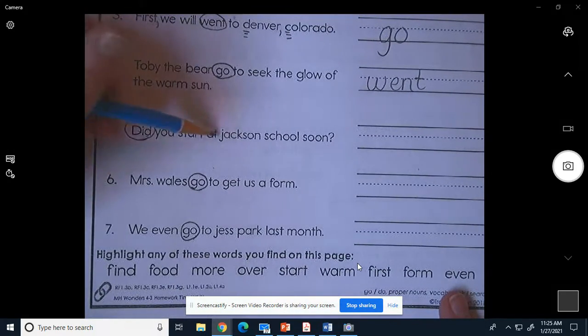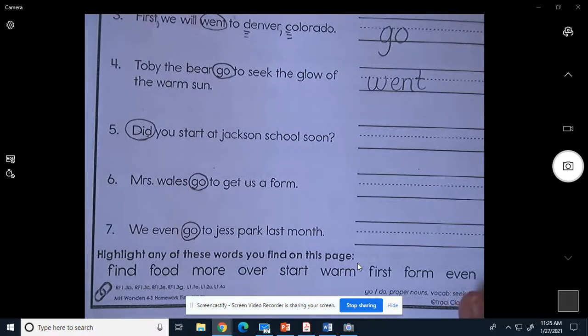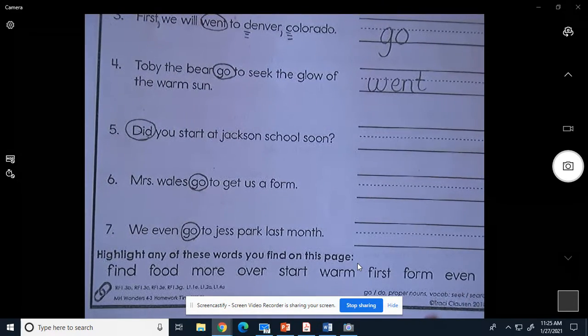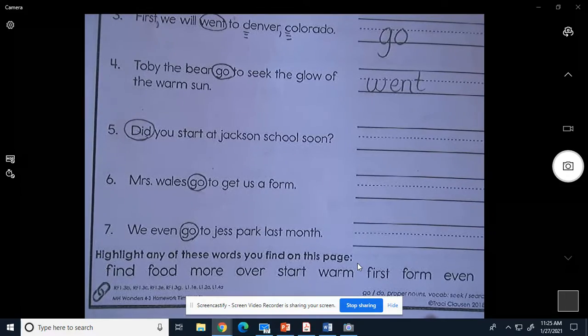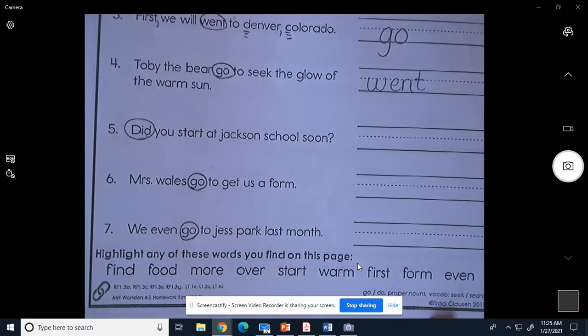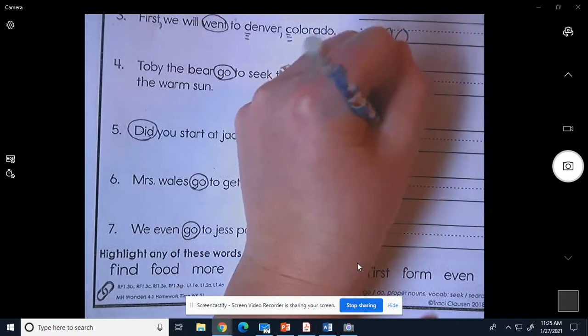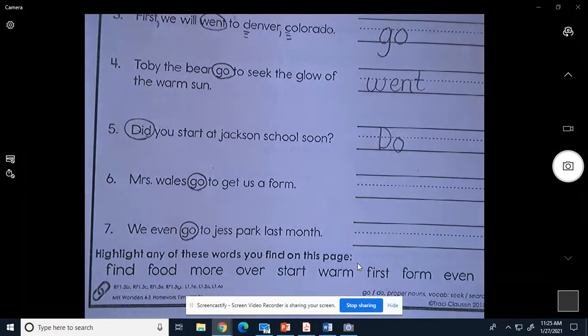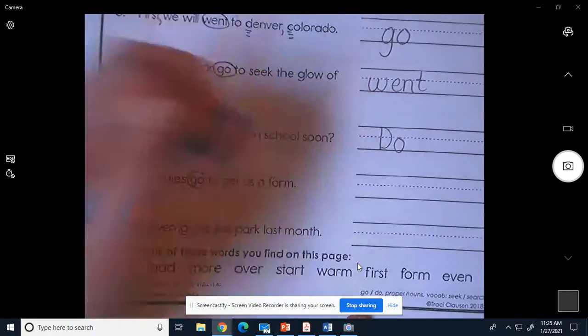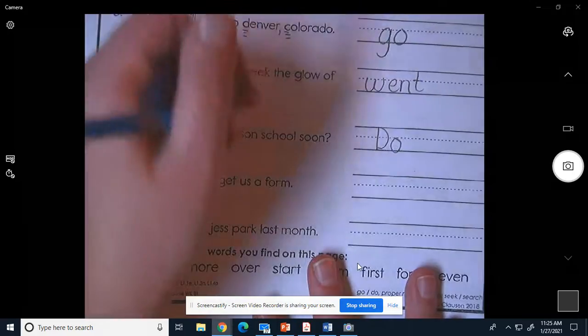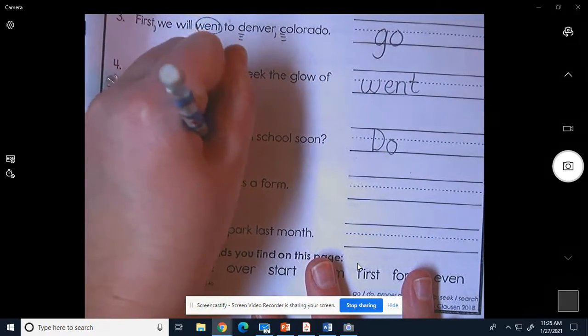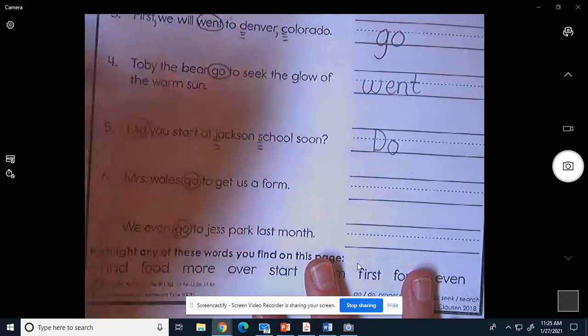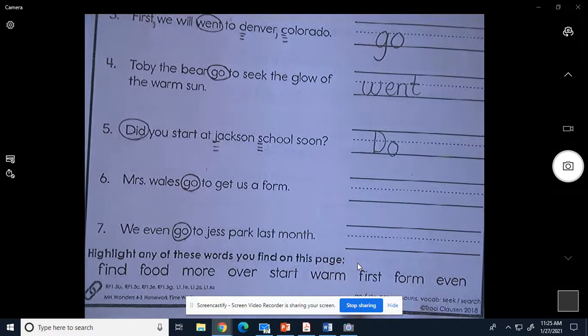Did you start at Jackson School soon? So instead of did, we need to say, do you start at Jackson School soon? Do. Remember, did or do. Do is present. Did is past. They haven't done it yet. So, Jackson School is our proper noun. It needs to be capital.